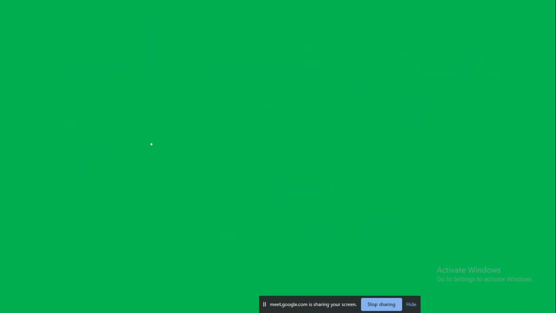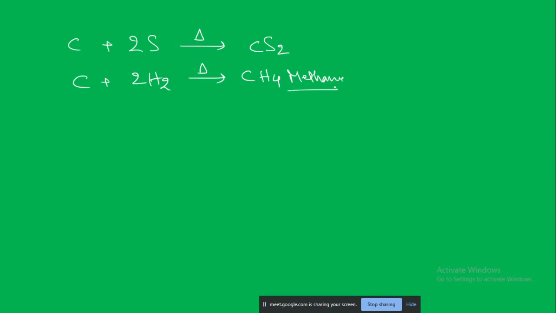Then a few more reactions and applications that can be done with the wood charcoal. Carbon can react with sulfur to form carbon disulfide. This carbon disulfide can be a very good solvent for different organic compounds also. Next one is carbon reacting with hydrogen. If carbon reacts with hydrogen, it can form methane gas. Methane gas is a combustible gas. What we are getting from biogas, gobar gas, all of these are methane.